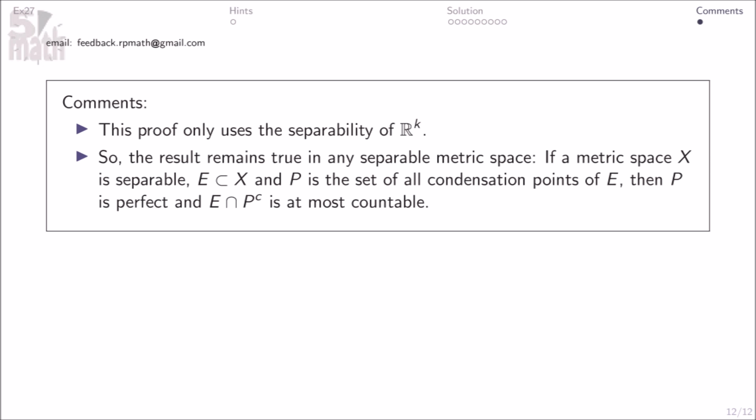Comments. This proof only uses the separability of Rk, so the result remains true in any separable metric space. If a metric space X is separable, E is subset of X, and P is the set of all condensation points of E, then P is perfect, and E intersection P complement is at most countable.